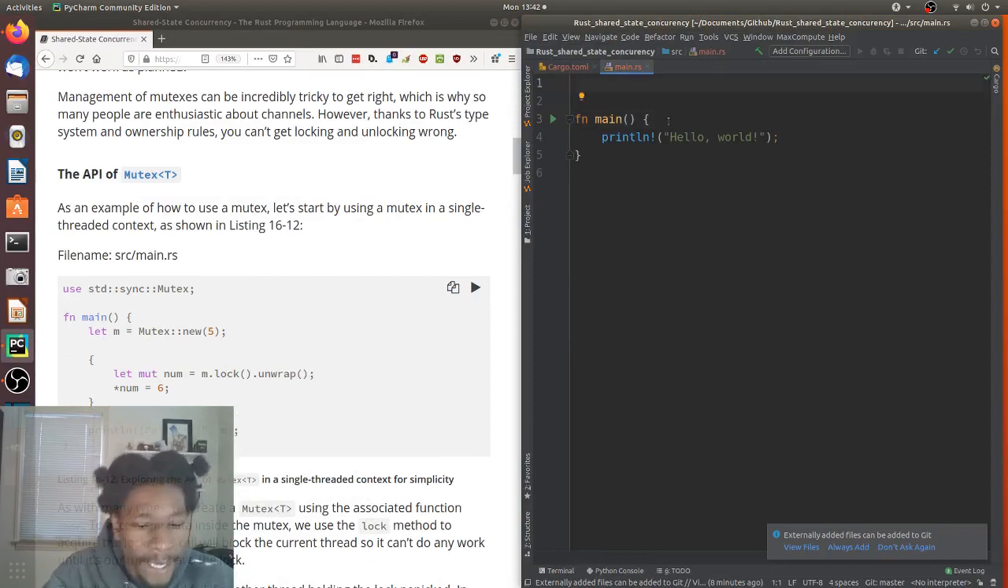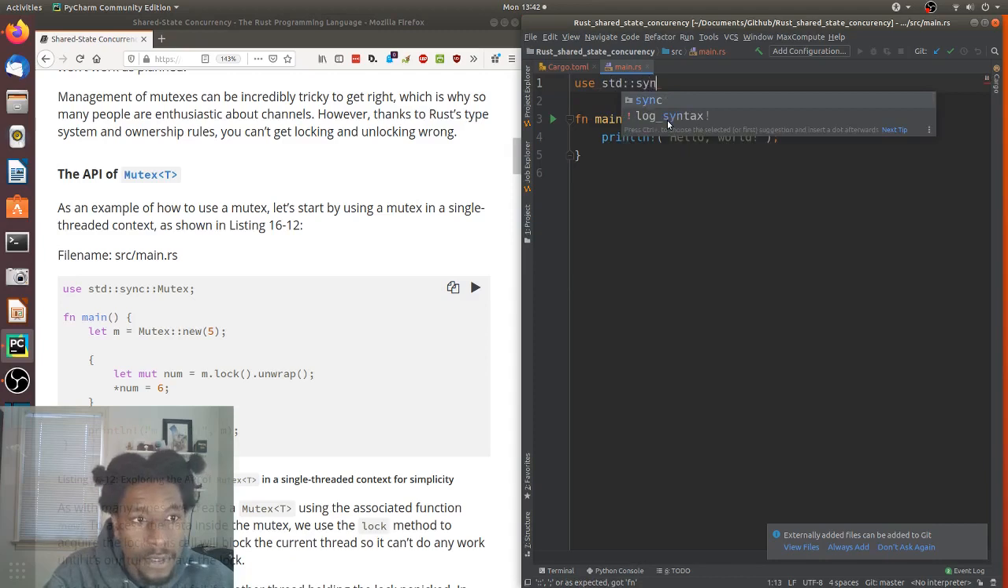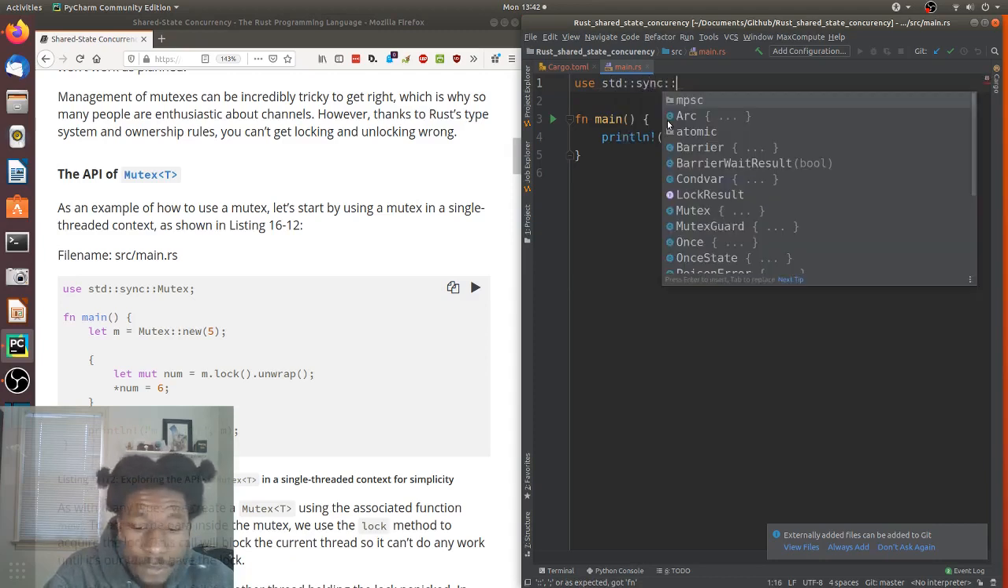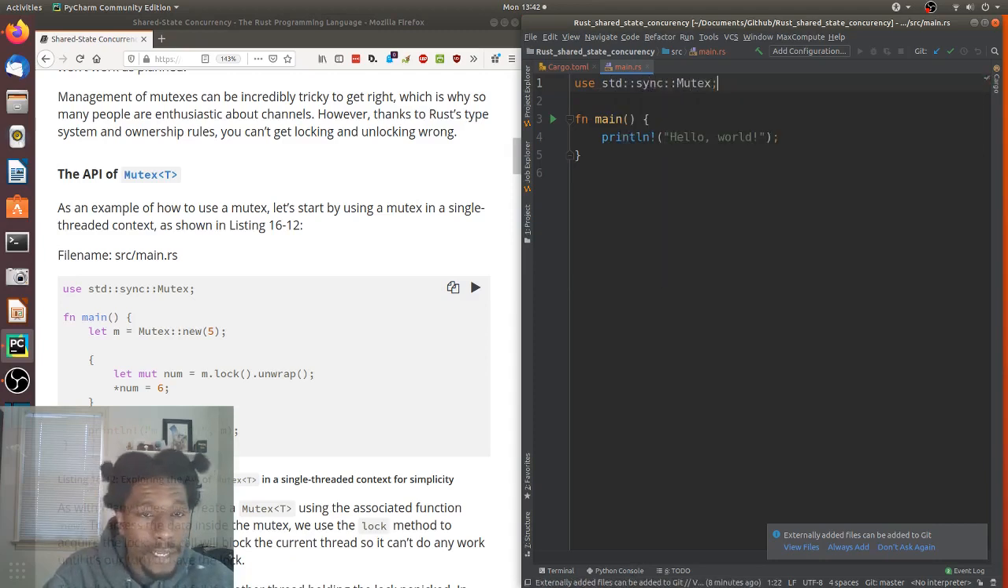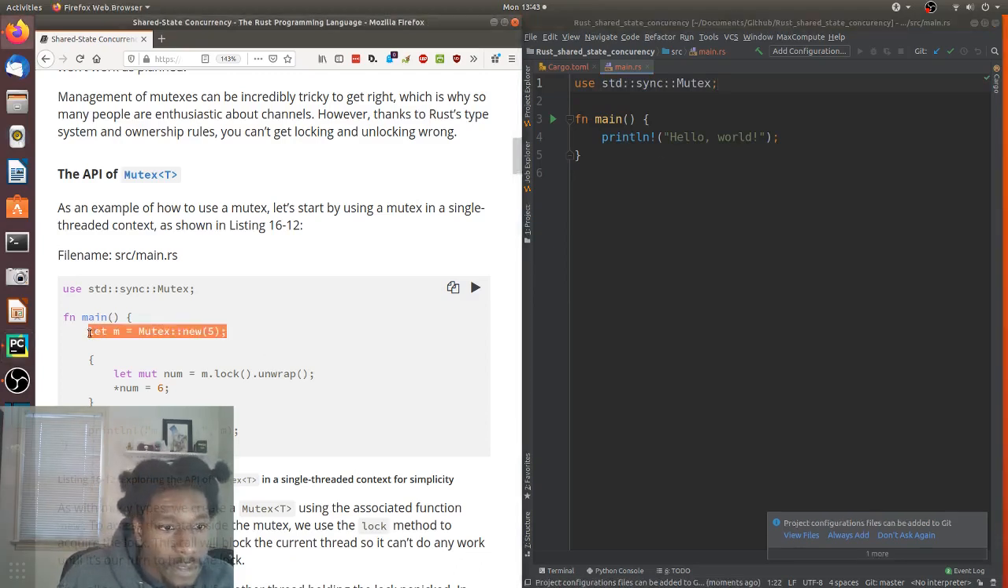So what they have here, we're going to import sync mutex. Got it. And then in our main, mutex new 5. Not sure what the 5 is for. Let mut mutex lock unwrap.